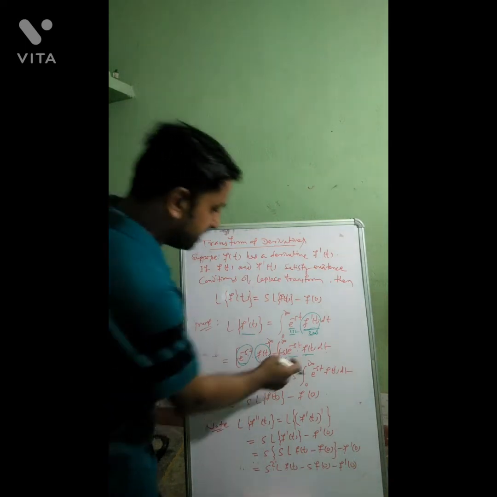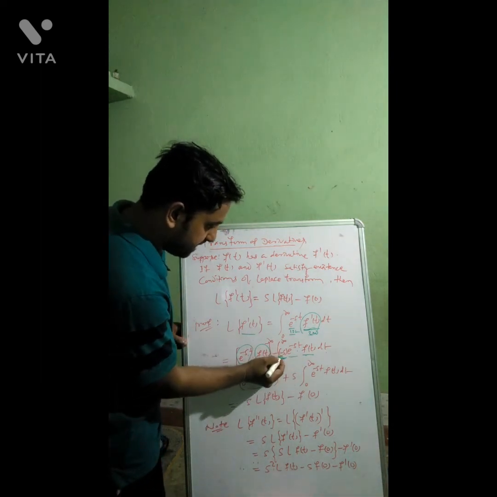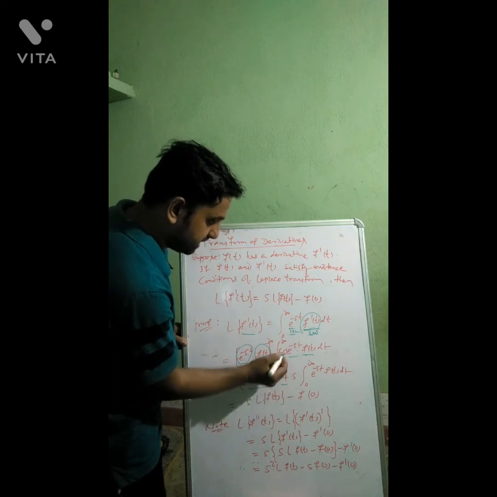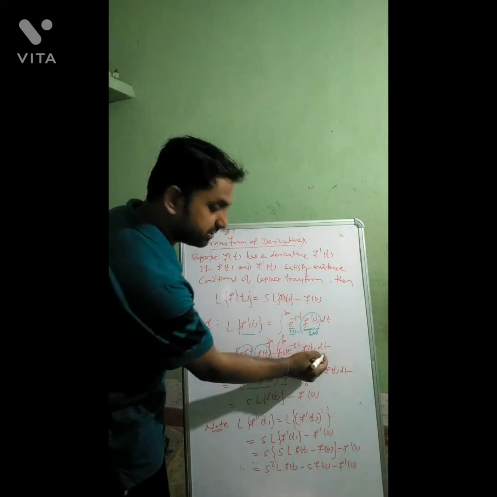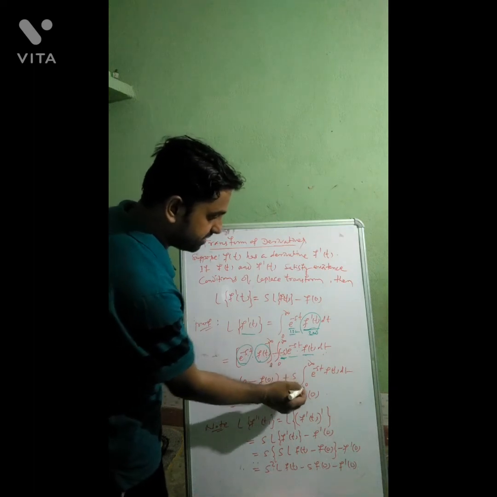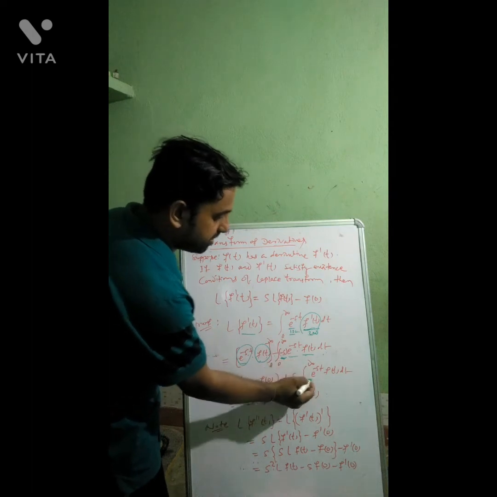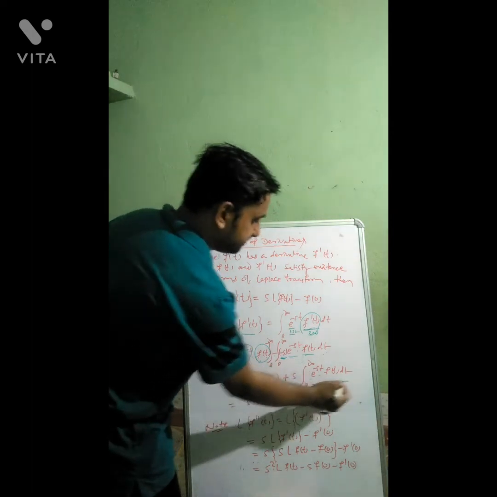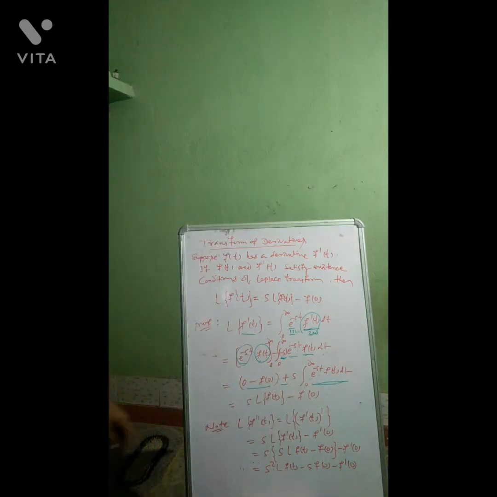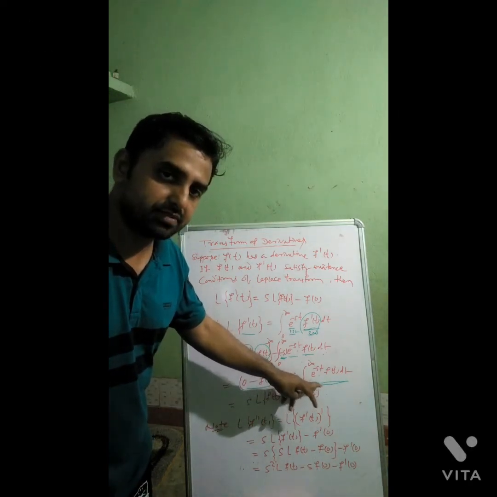Then from the second portion, this minus and minus will be plus, then take s because we have to integrate with respect to t, so consider s as constant and take it out. So s into integration from 0 to infinity e to the power minus st f of t dt. Now if we compare with the definition, this is nothing but your definition of Laplace of f of t.